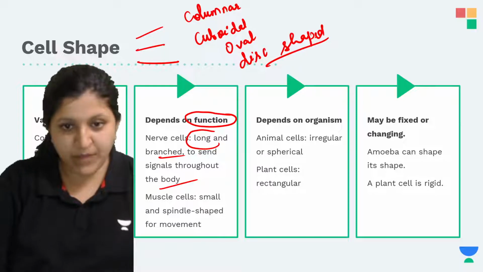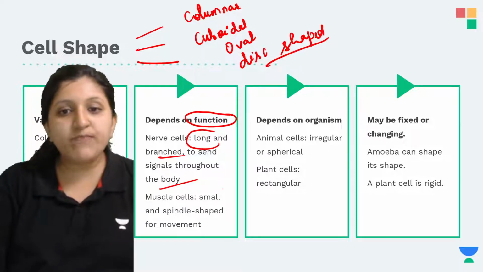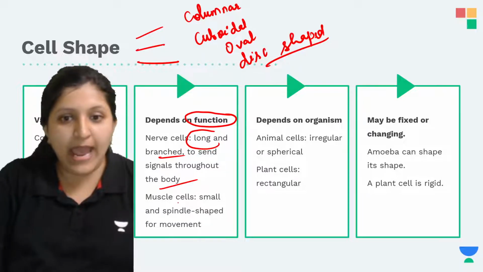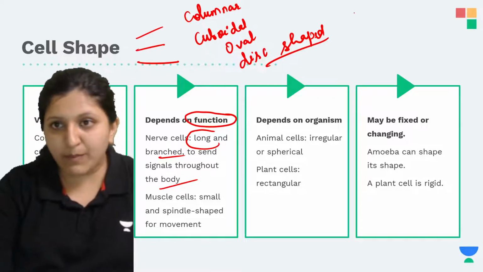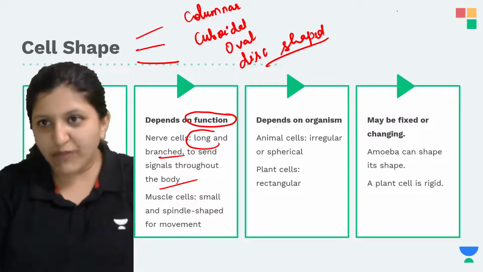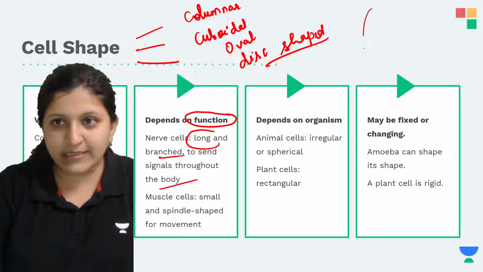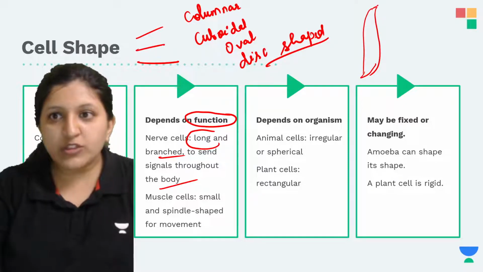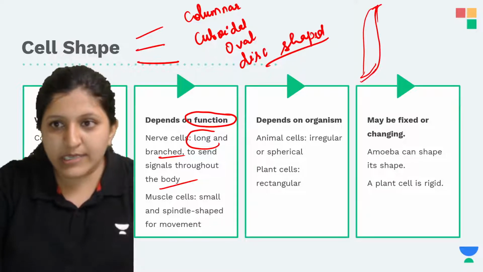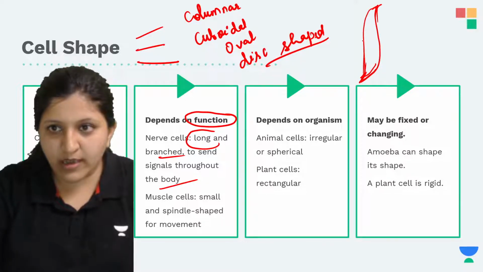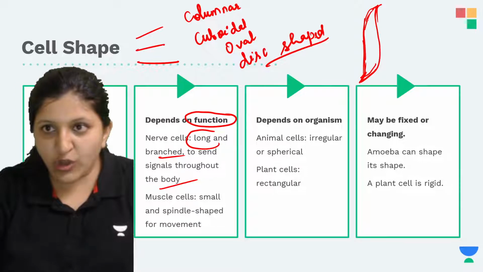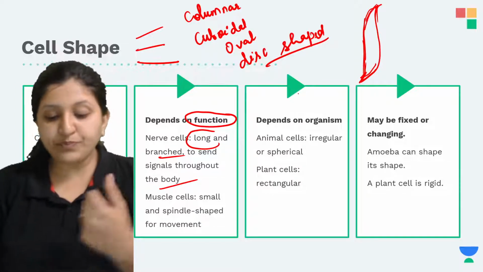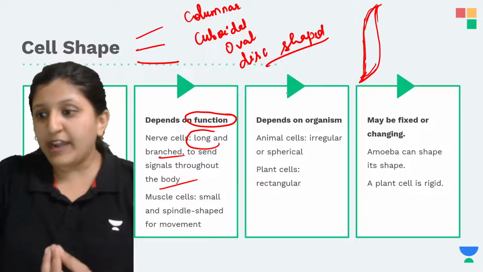Now, muscle cells can be small and spindle shaped. What is spindle shaped? Have you seen a spindle shape? Somewhat like this, we call it a spindle shape. There is a tip as such. It is also branching in some of the muscle, as in the case of cardiac muscle.